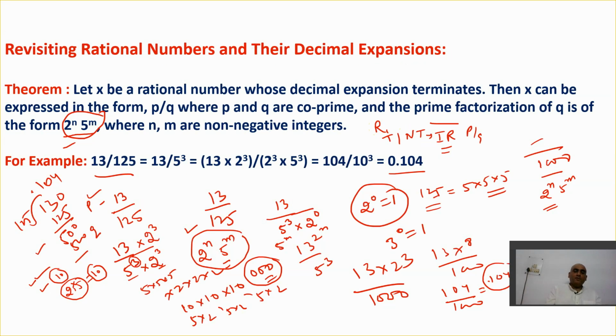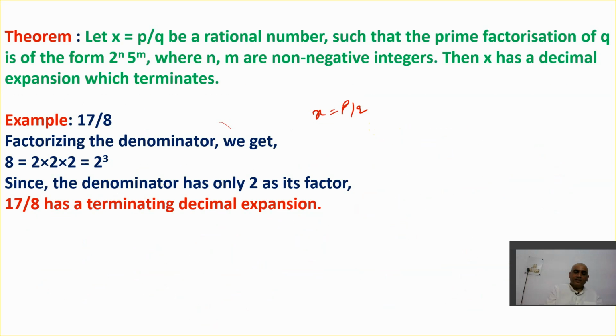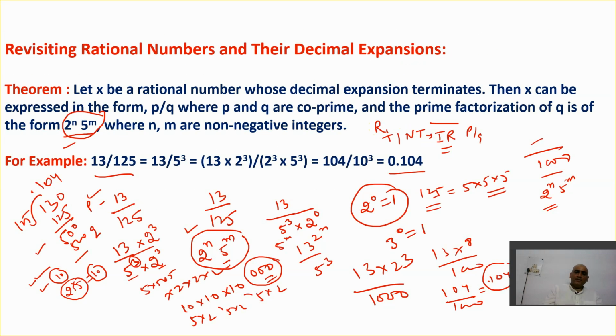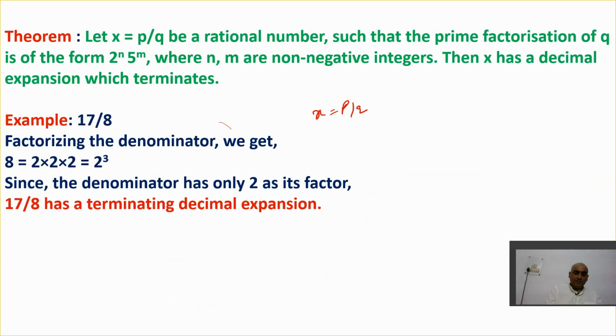Sorry, one more point I want to convey here: in rational numbers also we can get non-terminating decimals, but those are in the repeating process. So in the irrational, non-terminating and non-repeating should both be there. Right, okay, that is a point which I missed here, so I have conveyed it to you. Let's understand it with the help of an example, then you will get a better idea of what I want to say.